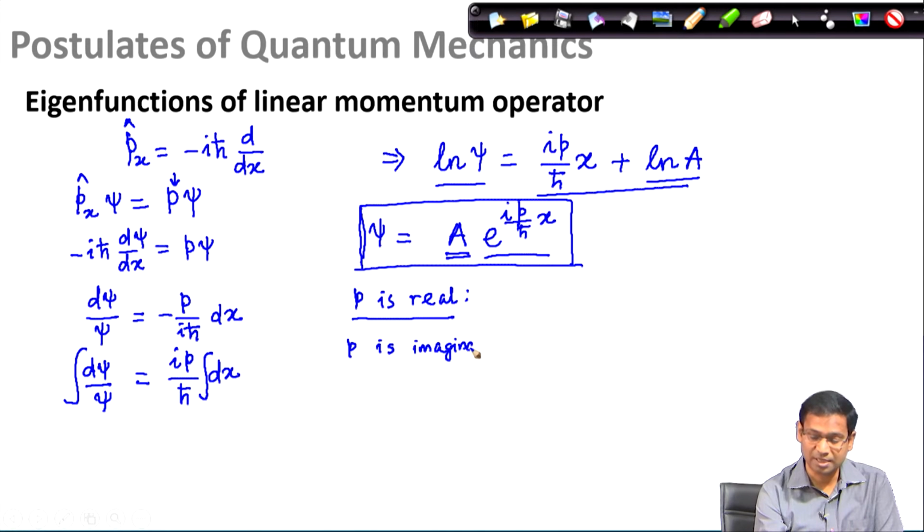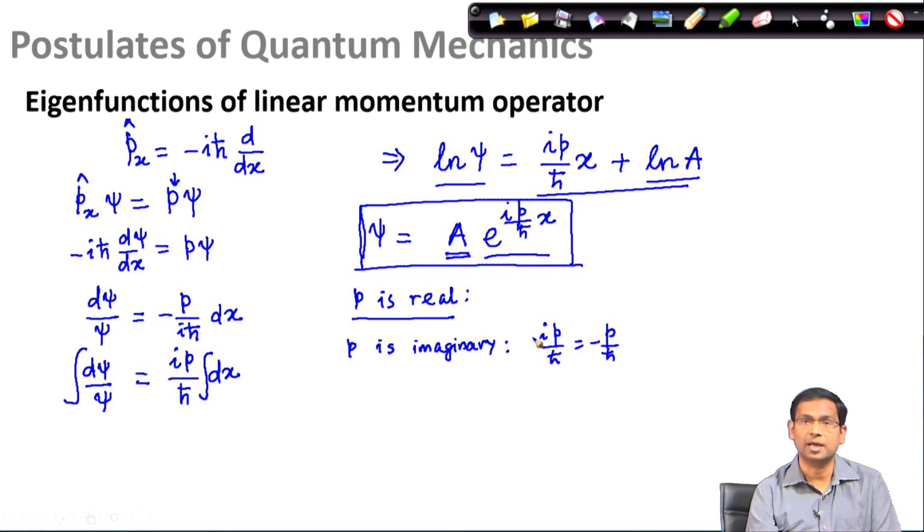If p is imaginary, we have a problem. What is that? Because if p is imaginary, you would see that i p divided by h bar is essentially minus p by h bar, because I am considering the imaginary part of p and multiplying it with my i, and I am getting a minus. So, this becomes minus p by h bar, where p is actually real, because I have taken the imaginary root out of p. So, now this is real.